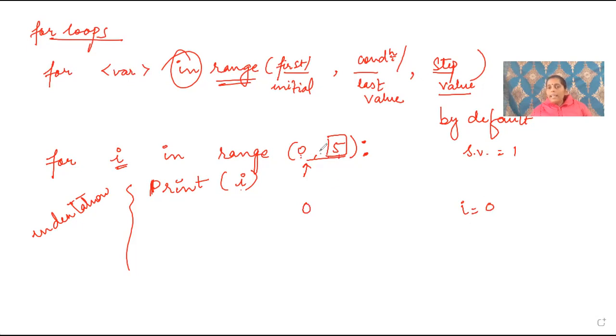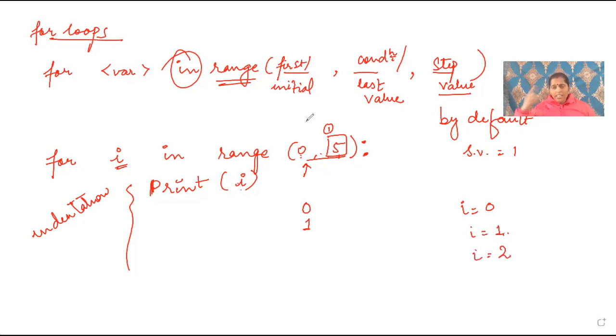Now I have told you about the step value. If I am not writing anything as a step value, by default it will take 1 as the step value. So the value will be incremented by 1. Step value means the value of i will be incremented by 1. In the next iteration, the value of i will be 1. Now it will again check whether 1 is less than 5. Yes, it is less than 5. Print i. The value of i is 1. It will print 1.